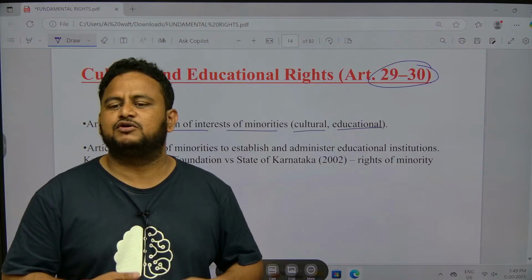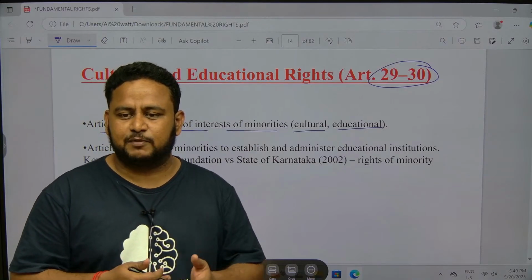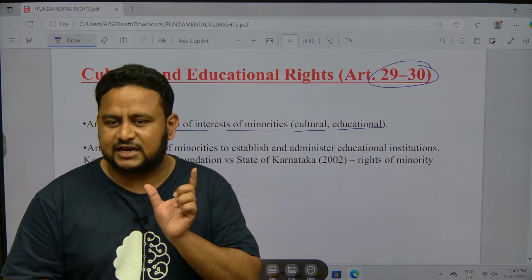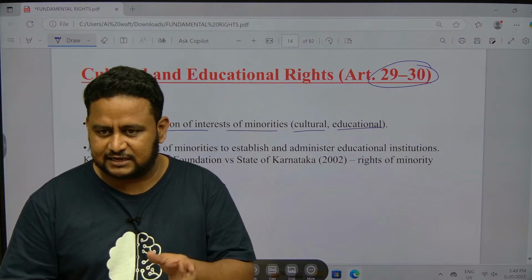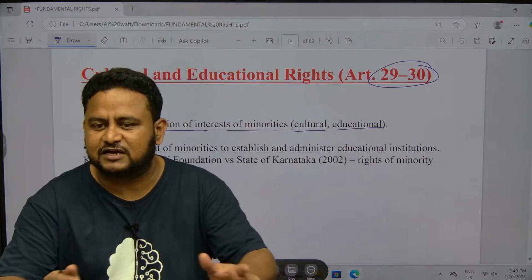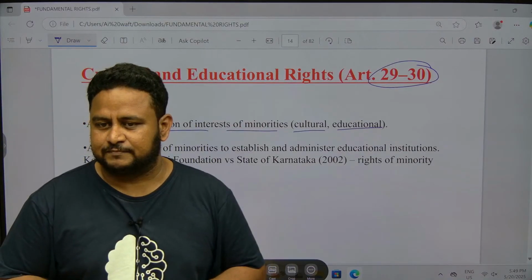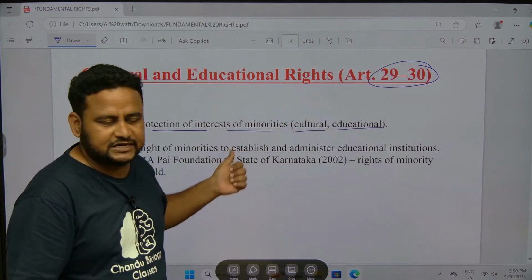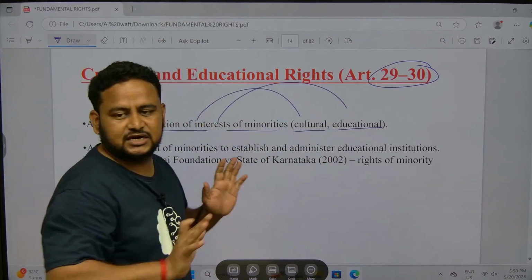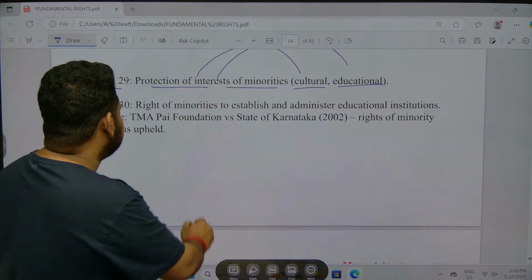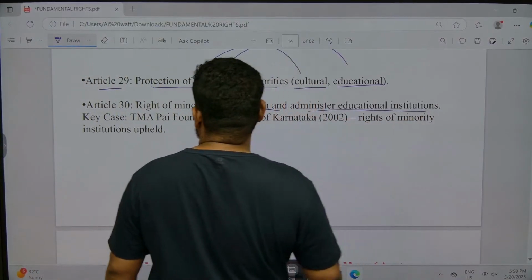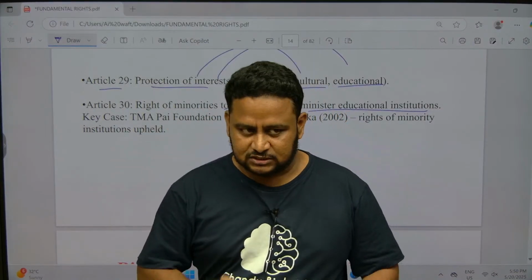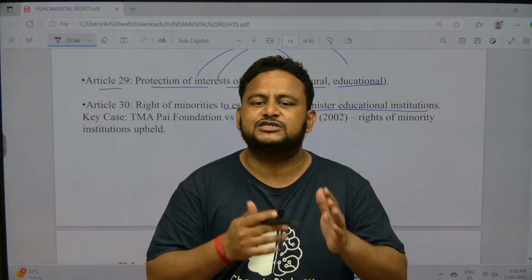You might have learned in ecology and environment, when you study national biosphere reserves, there is one concept called sacred groves. That is mainly a cultural entity, not an environmental entity. Those people also preserve the culture and the environment around them. So that is the meaning of protection of interests of minorities, cultural interest and also educational interest. Next is article 30, the right of minorities to establish and administer educational institutions. Suppose you are a minority, you can have your own minority educational institution.